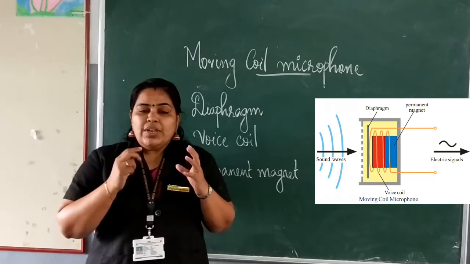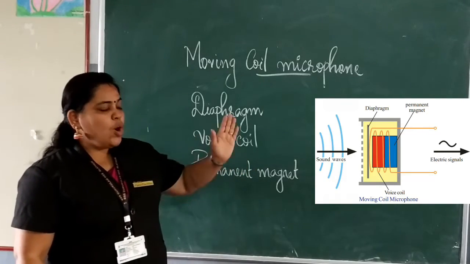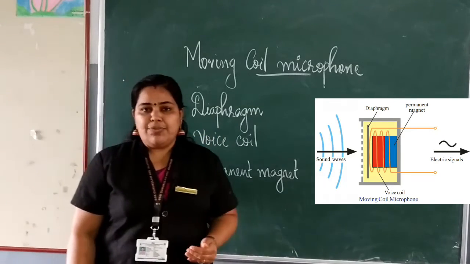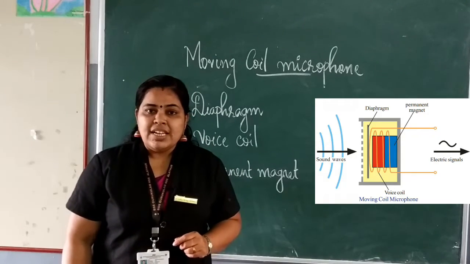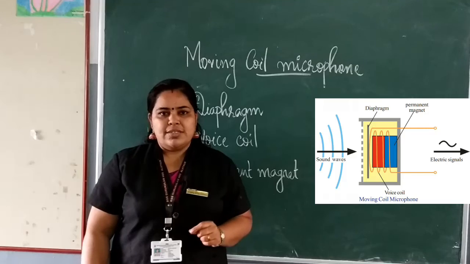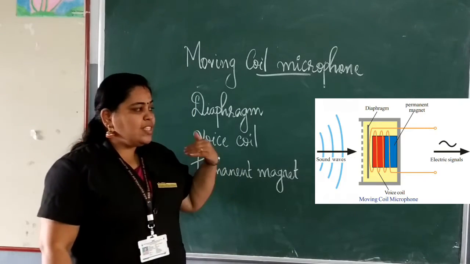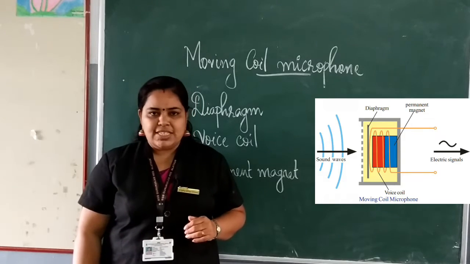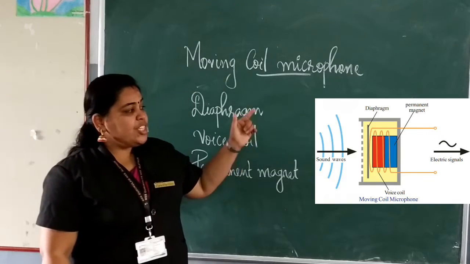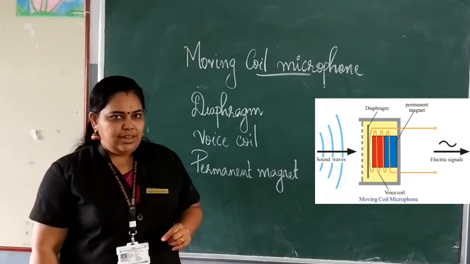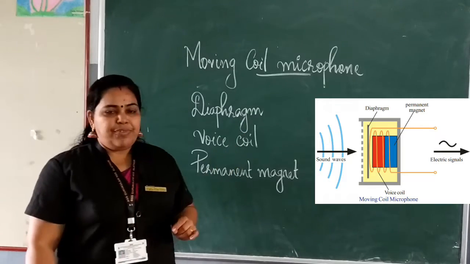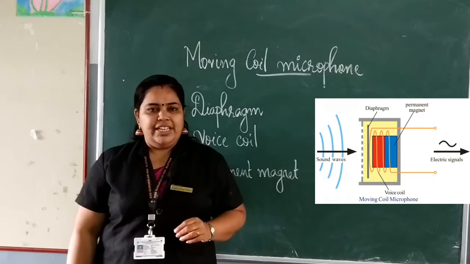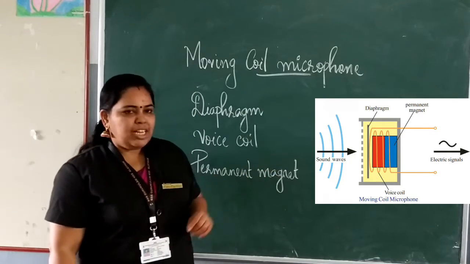So here the sound waves fall on this diaphragm. What is the speciality of the diaphragm? The diaphragm is the movable part. So when sound waves fall on this diaphragm, what will happen to the diaphragm? The diaphragm vibrates. Attached to the diaphragm there is a voice coil, and this voice coil is situated in the magnetic field. You can see the permanent magnet, isn't it?